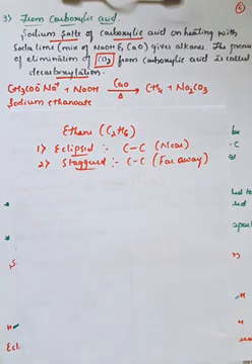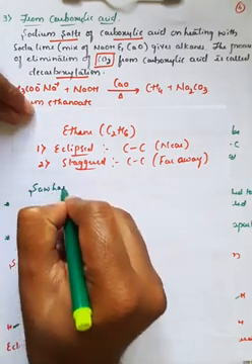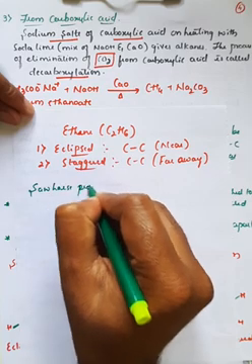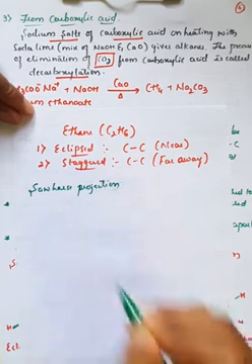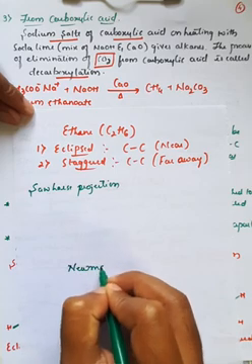In the case of conformations, we mainly represent them with two projection formulas. One is called the Sawhorse projection formula, and the second one is called the Newman projection formula.